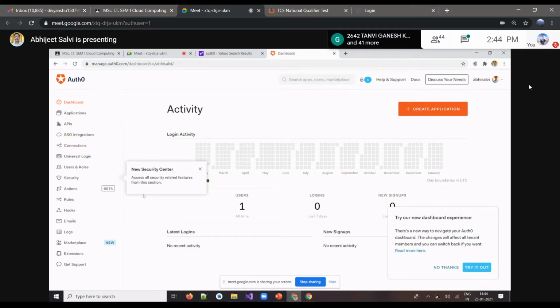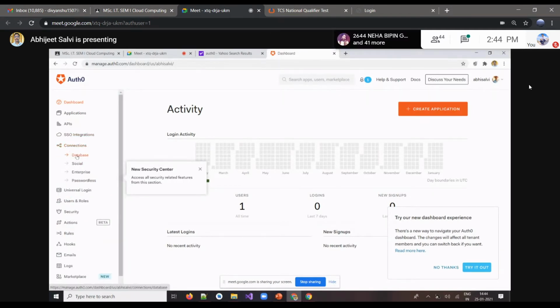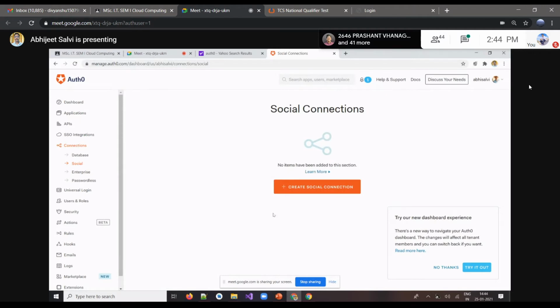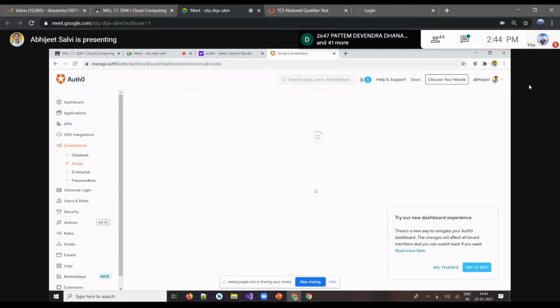What we have to do is go by these connections. There are many services provided there. We are going to focus on these connections. You can have the database, but now I'm going for the social, because I would like to authenticate social login. So we just go by this social. There are many services available, so we'll go by this create social connection.